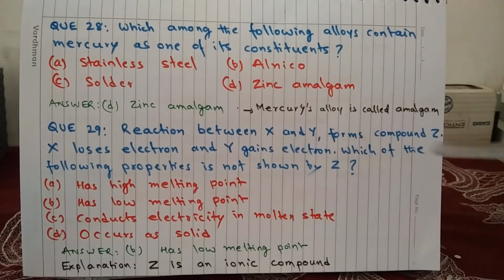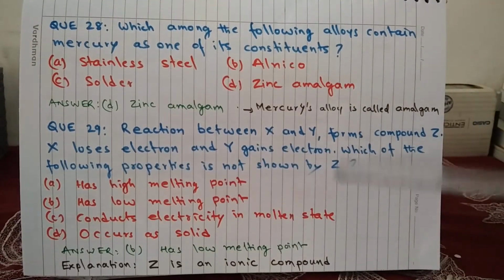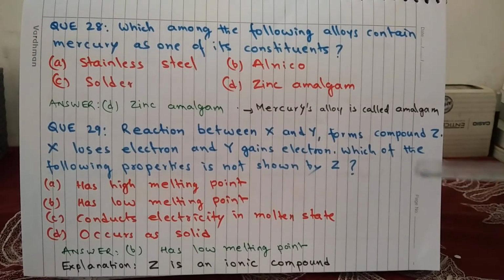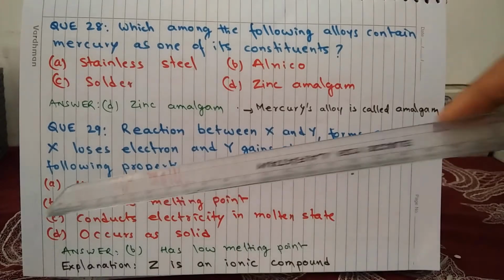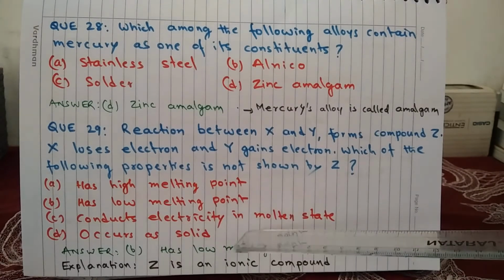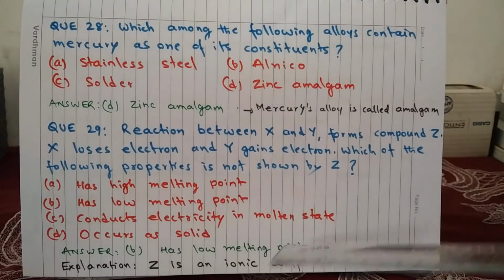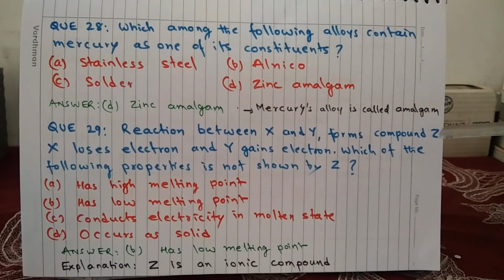Question 29. Reaction between X and Y forms compound Z. X loses electron and Y gains electron. Which of the following properties is not shown by Z? A, has high melting point, B, has low melting point, C, conducts electricity in molten state, and D, occurs as solid. And the answer is B, has low melting point. Here the compound Z has been formed because of give and take of electrons. X is losing and Y is gaining electrons, so Z is an ionic compound, and ionic compounds have high melting points, they don't have low melting points.